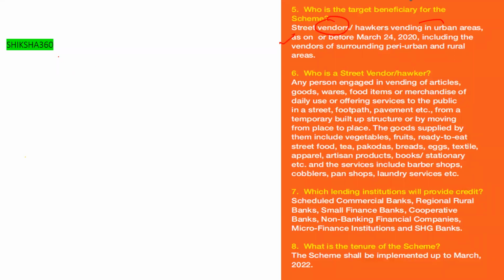As on or before March 24, 2020. Basically, those vendors to whom this loan is to be given, who are registered with the municipal committees or corporations. They have to be registered somewhere, and the registration date is to be before 24th of March 2020, including the vendors of surrounding peri-urban and rural areas. So you have to remember this data also. This is also important.